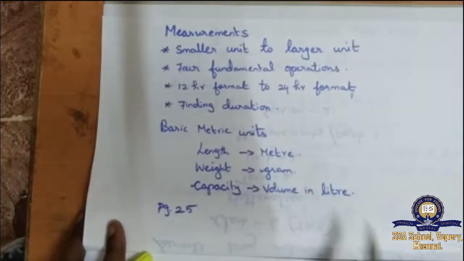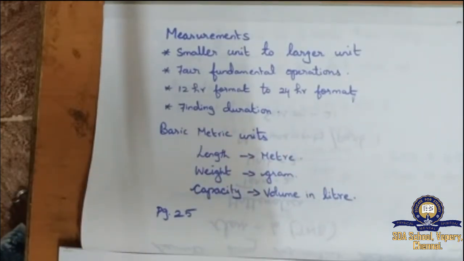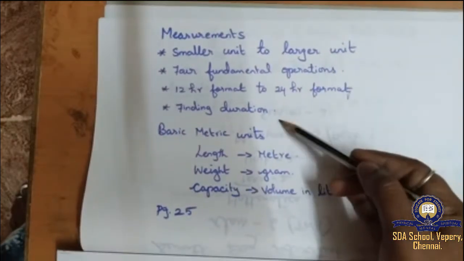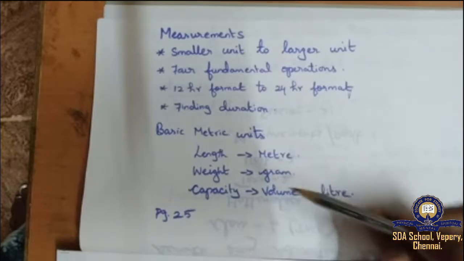Finding duration. That means finding the duration between two given time instances. Finding out the duration between those two time instances is nothing but measurements. These are the 4 things we are going to see in this exercise.